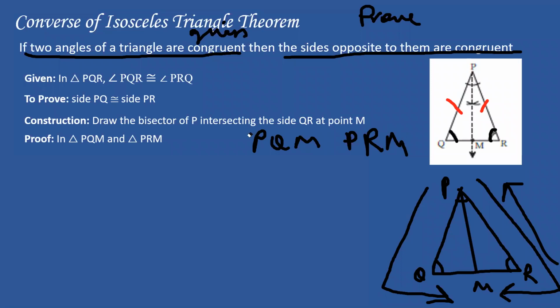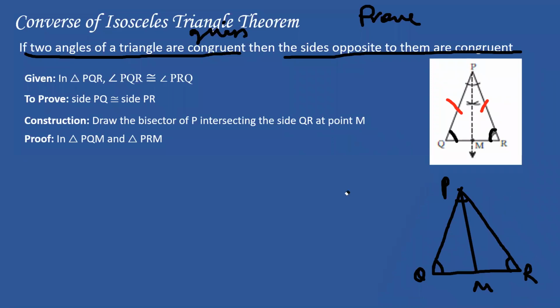So now just let me erase this over here. So, proof, we'll start the proof now. First step is to prove whether these triangles are congruent or not. And once we have proven they are congruent, then I can easily use CSCT, corresponding sides of congruent triangles, to say PQ is congruent to PR.